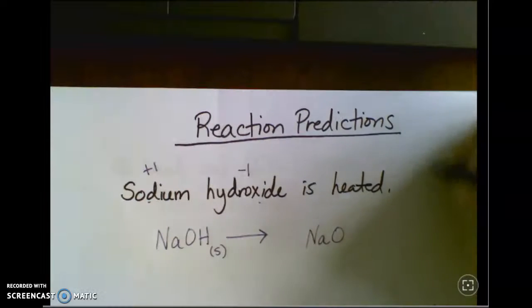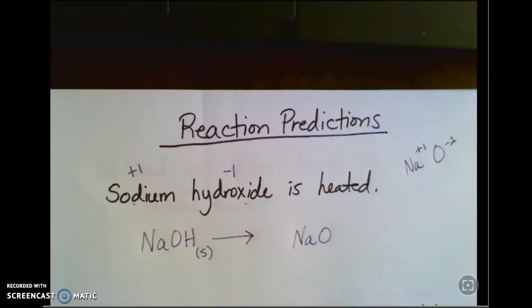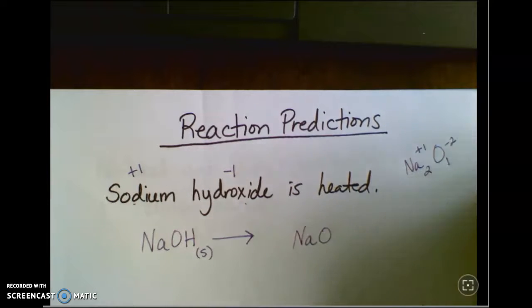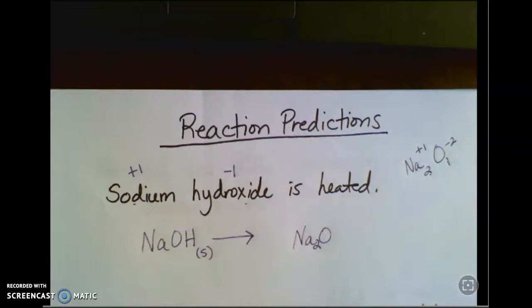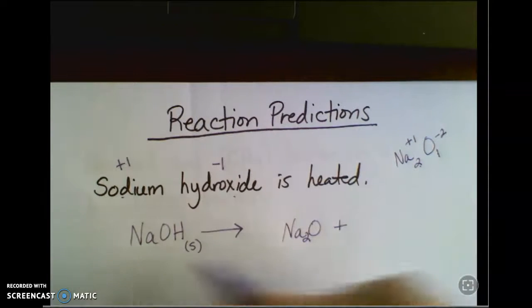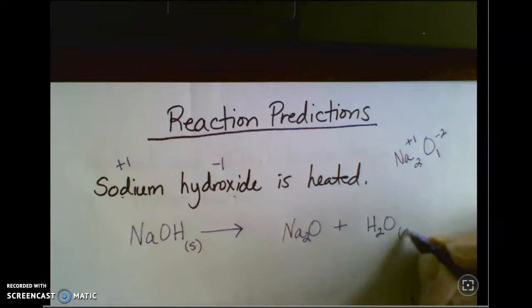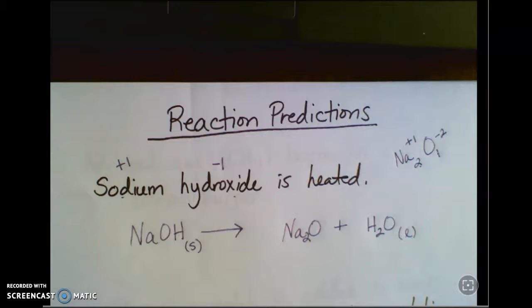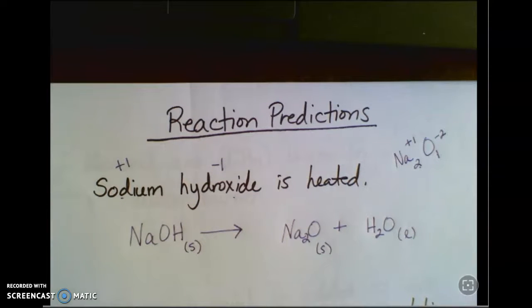And again, I'm going to come up here to work on my formula. Sodium's +1. Oxygen, because of its position on the periodic table, has a -2 charge. So I'm going to switch those charges, make them into coefficients. It takes 2 sodiums to balance out the charge of that 1 oxygen. So my correct formula is Na2O. So again, metal hydroxides give me a metal oxide plus water. We'll assume the water is liquid. It could be in gaseous state. Sodium oxide would be a solid.